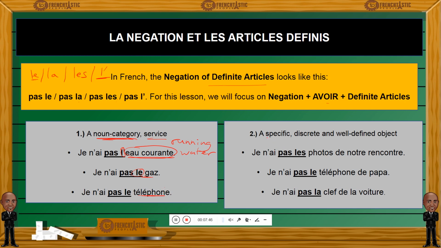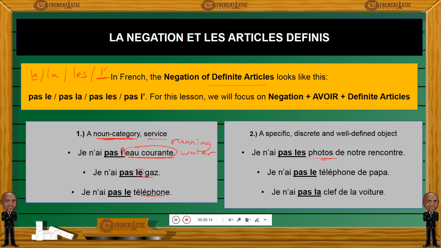Here we have the second instance when you should always keep le, la, les in the negative sentence, which is when you are referring to a specific, well-defined, discrete object. So, je n'ai pas les photos de notre rencontre. I don't have the photos, the pictures of our encounter.